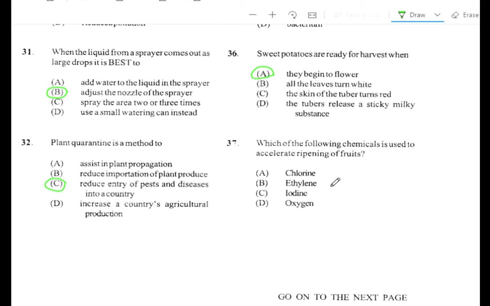Alright, question number 37. Which of the following chemicals is used to accelerate ripening of fruits? A. Chlorine, B. Ethylene, C. Iodine, D. Oxygen. Well, the answer is ethylene. Ethylene can be produced in the lab. However, plants that ripen, such as bananas, have ethylene in them naturally. So ethylene is responsible for ripening the fruits naturally, but farmers tend to produce this chemical in a lab and use it to help ripen the fruits faster, but it's natural.